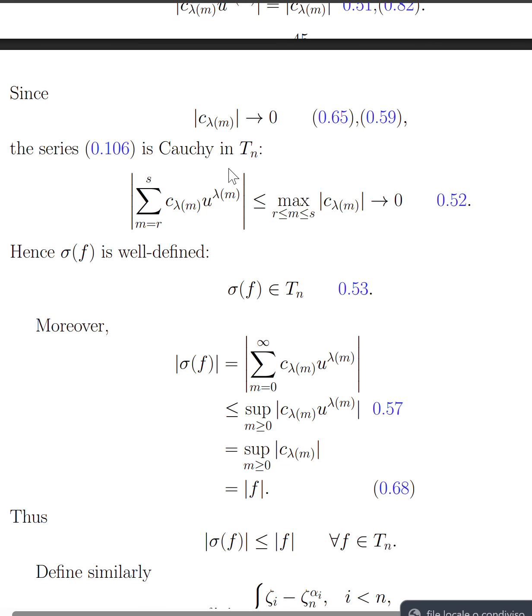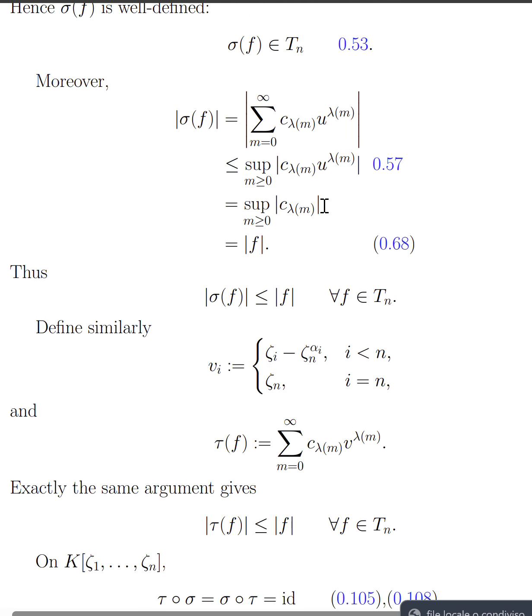Why the map is contractive? Next, the proof estimates the norm of the image of a series. It applies the ultrametric estimate for convergent